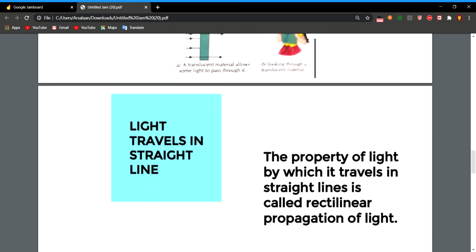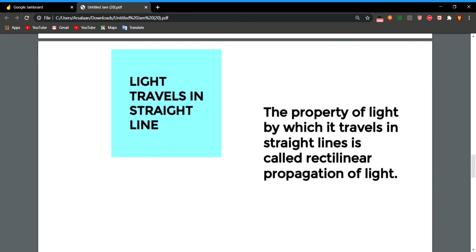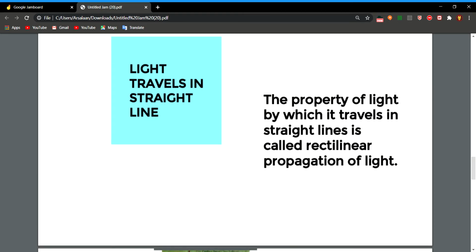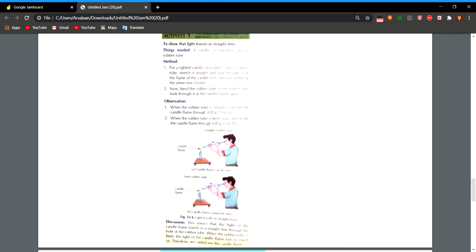Then we shall discuss some properties of light. The first property is that light travels in a straight line. Light always travels in a straight line, and this property of light is also known as rectilinear propagation of light. This can be shown by an experiment. For this we need an activity to show that light travels in a straight line. We need a candle, a matchbox and a rubber tube.